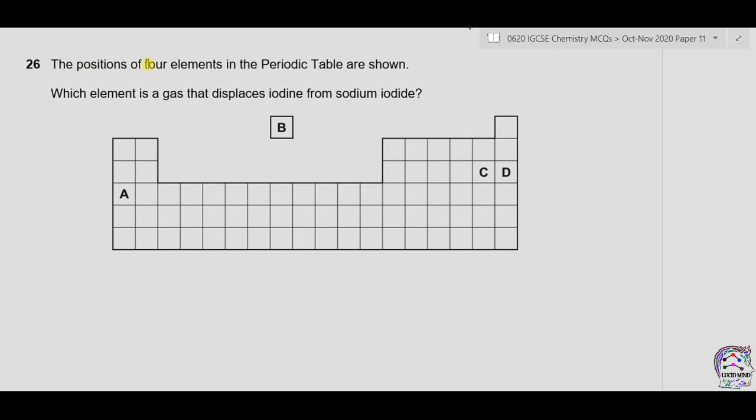Question 26. The positions of 4 elements in the periodic table are shown. We have A, B, C and D. Which element is a gas that displaces iodine from sodium iodide? Now A belongs to group 1, which is the metal group. So A is a metal. B is hydrogen. C is from halogens, which are gases, and C is chlorine, while D is from noble gases and it is argon. These elements can be found from the periodic table.